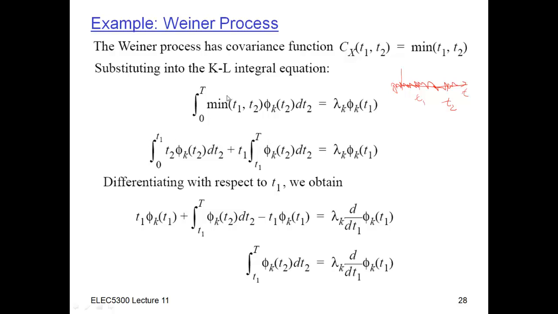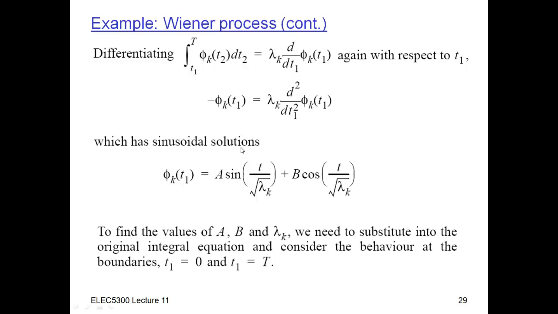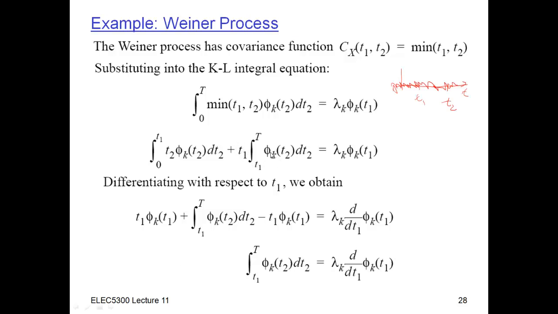Okay, so at least I've gotten rid of this minimum thing. That is good. This still looks a little bit difficult to deal with because I've got a t1 here, but I've also got a t1 in the limits here. So now I'm not just multiplying by t1. I got a t1 in the limits here, and I got a t1 inside the function here. So this kind of looks like it's going to be really hard to deal with. So I'm going to do this little trick where I try to get rid of the t1s by differentiating. So I'm going to differentiate this thing with respect to t1.